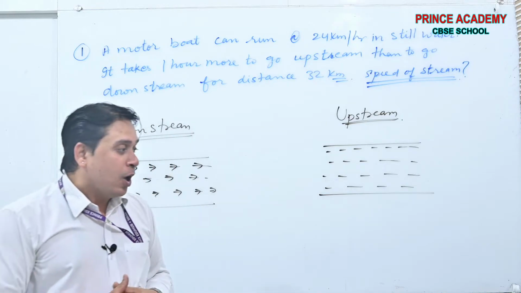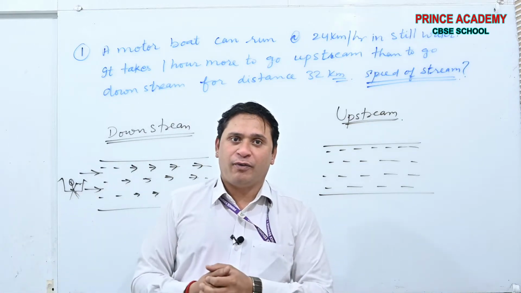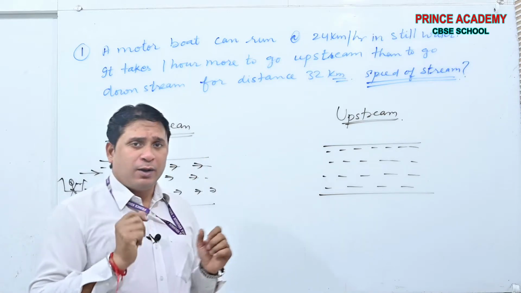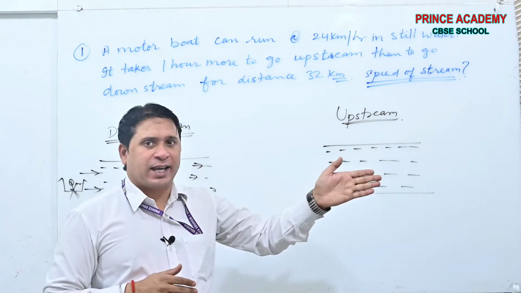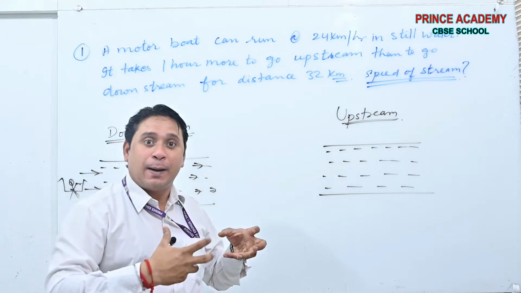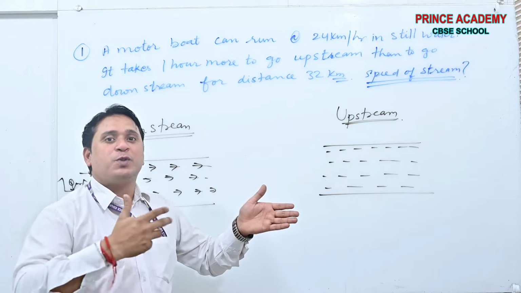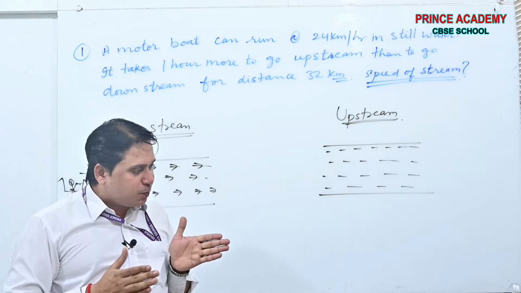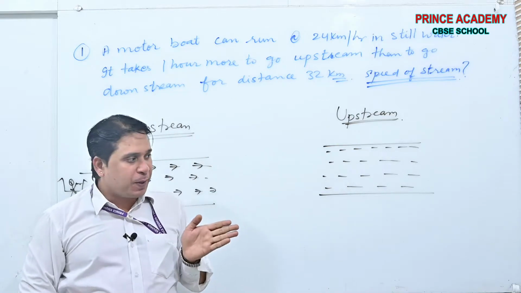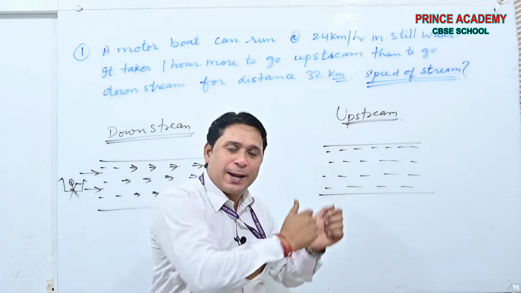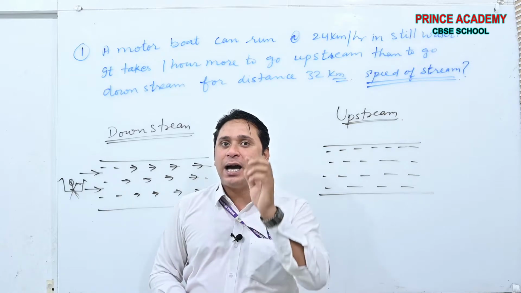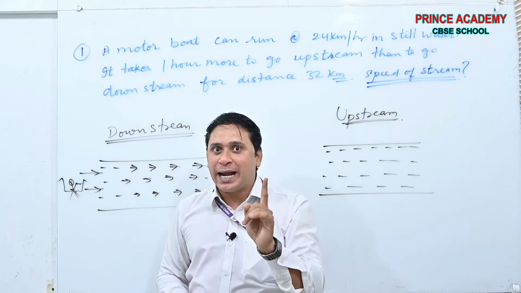See beta, I think many of you are swimmers. All of us can swim, might be. Just consider you can swim. Now see, when the water is flowing in this direction and you are also swimming in this direction, you automatically get a boost. Automatically your speed increases. Why? Because the speed of the stream helps you push in the same direction. In that case, your speed is increased by the speed of the stream. Are you getting my point?